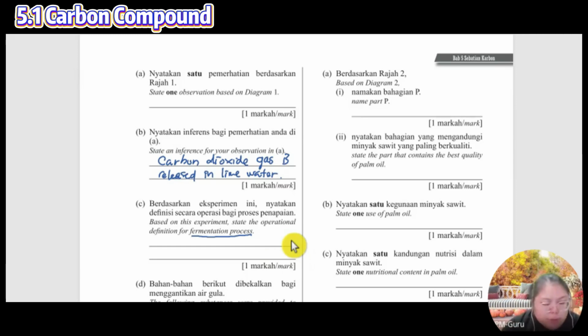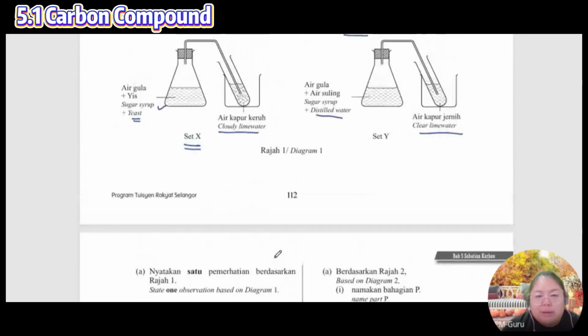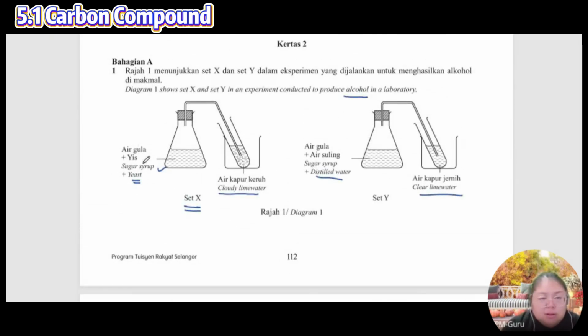When? Let's see the diagram. When sugar syrup reacts with, or you mix with the yeast.